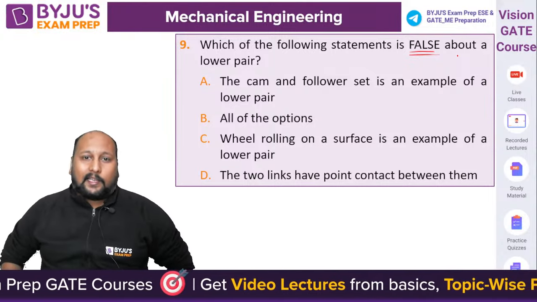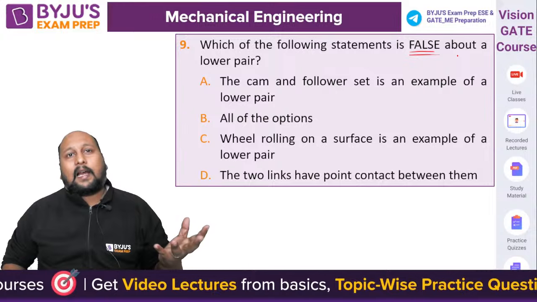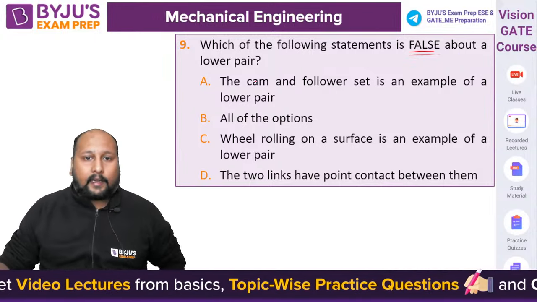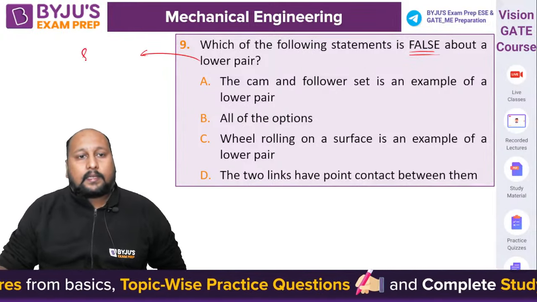Simple question, guys. If you try to visualize, lower pair means we are having a surface contact, right?